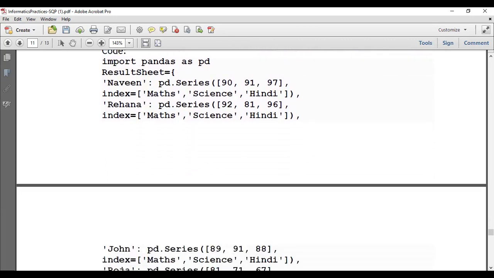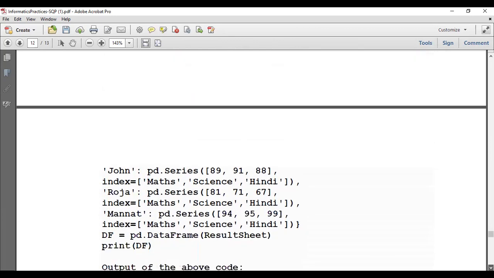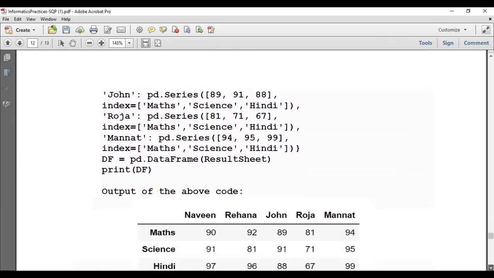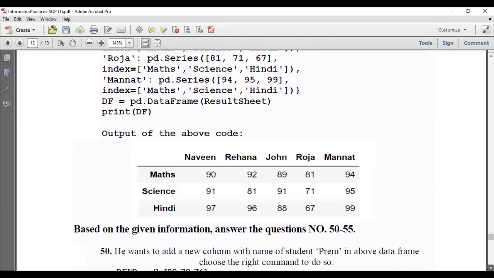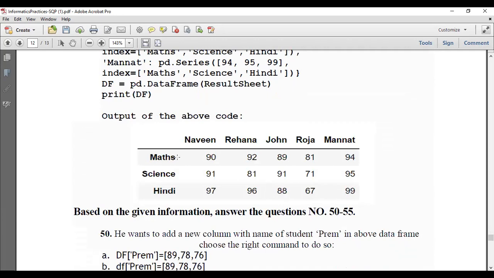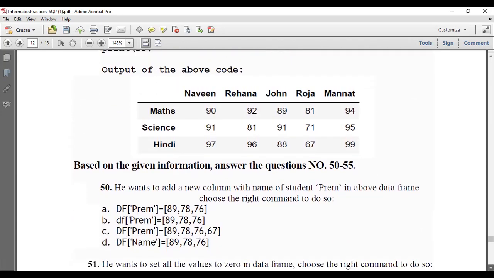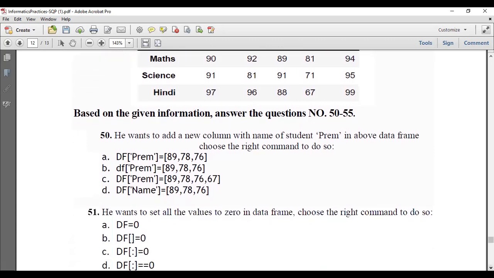There are 3 subjects: math, science, and Hindi. Here printed, you can see this is the output of the code. 5 students are there and 3 subjects are there. So subjects are coming as the indexes. If we want to add a new column, what does he have to do? The name of the student is Prem.